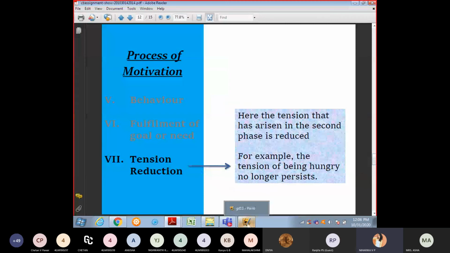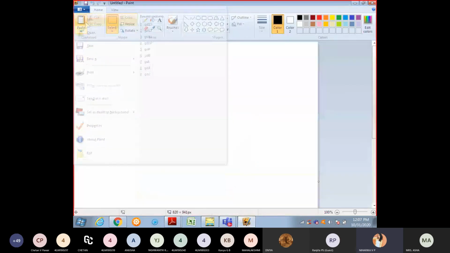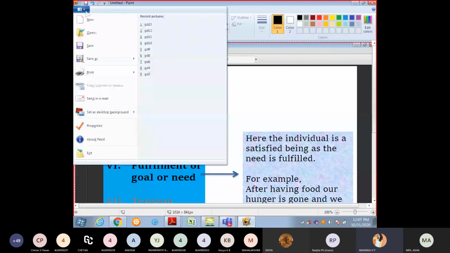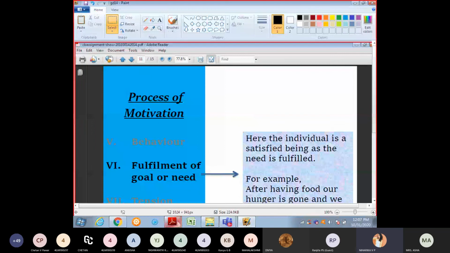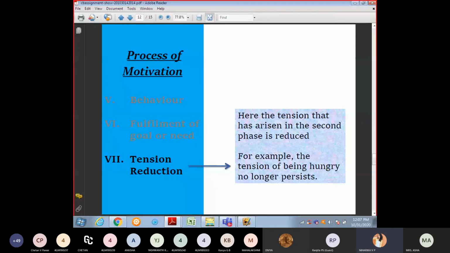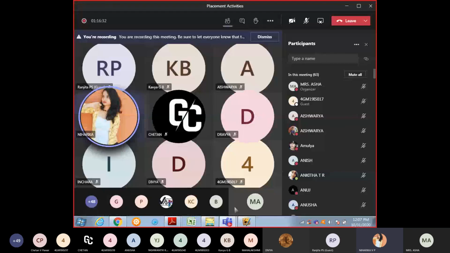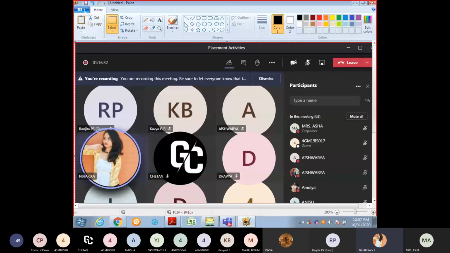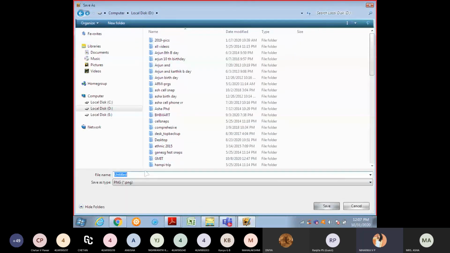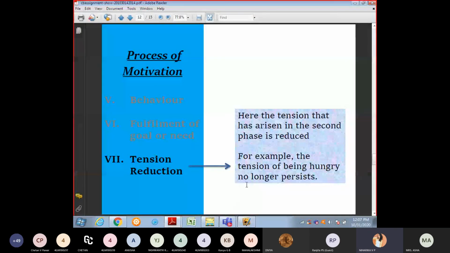Next, ma'am. Tension reduction. As I said, this is a main thing when you're going for an interview or something else. This is a tension for every person, whether in exams, in the lab, or in a performance. Take another example: when we were first years, we practiced a lot for dance and cultural competitions. We win or lose, but we have practiced and participated. Not everyone can go on the stage.